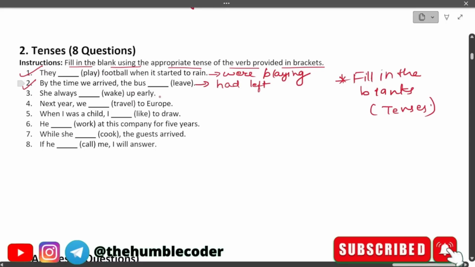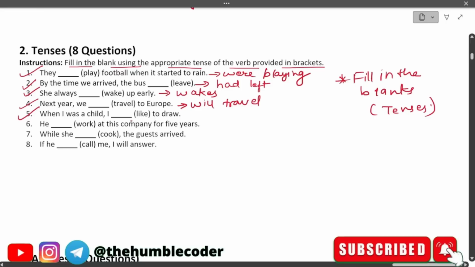Moving on to the third one, she always dash up early. The correct answer in this one is, she always wakes up early. Moving on to question number 4, which is, next year we dash to Europe, and the word that we have is travel. So the correct answer in this one is going to be, next year we will travel to Europe. Because this is future tense, right? We are talking about next year, which means future tense.